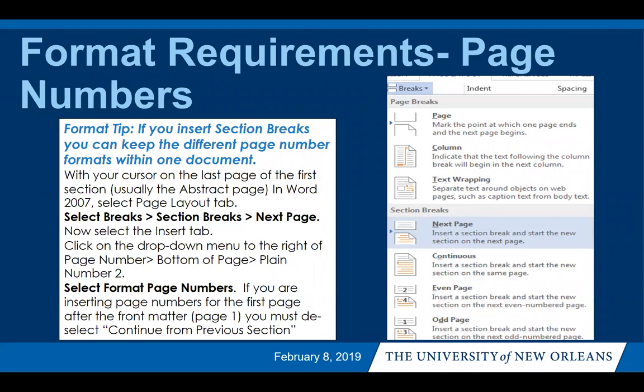At the end of the presentation there will be another link that goes through a breakdown of the Word document and how to format this: how to do section breaks, how to renumber your pages, how to do your table of contents. There will be another link that you can utilize to get help with that.